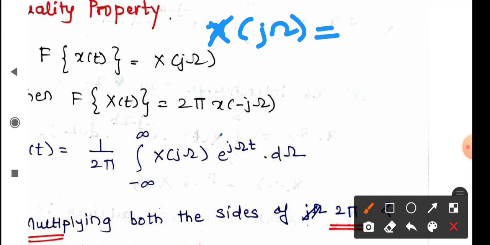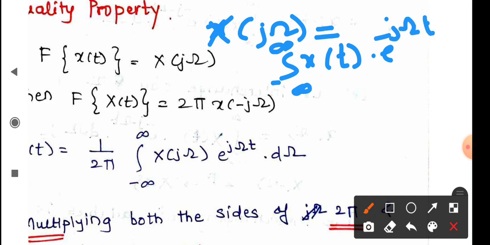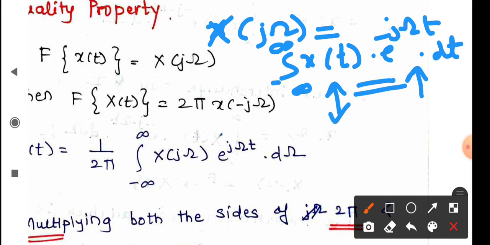It is given as X of j omega equals integration from minus infinity to infinity x of t e raised to minus j omega t dt. I want to analyze the frequency contents present in my time domain signal. Again, the prism example, don't ever forget that.